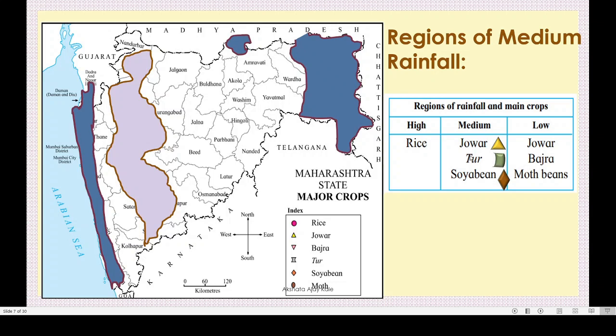So we can show here jawar, tur and soybean, isn't it? Okay, we will try to show here. See, all this you can show here. These all crops, that is jawar, tur and soybean, are cultivated in this moderate rainfall region.